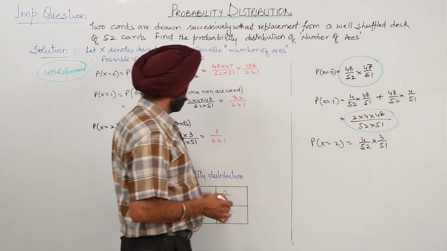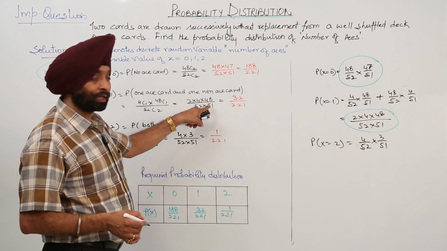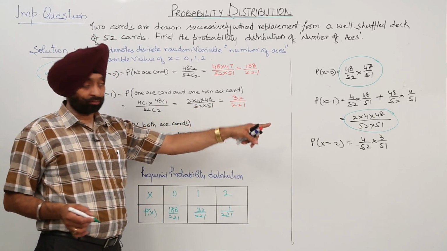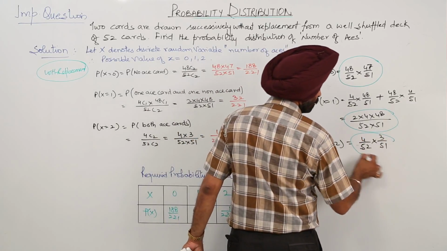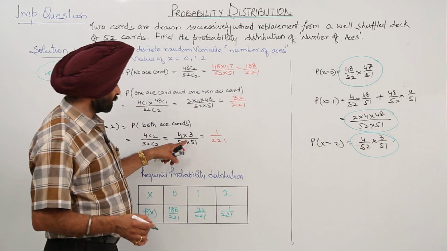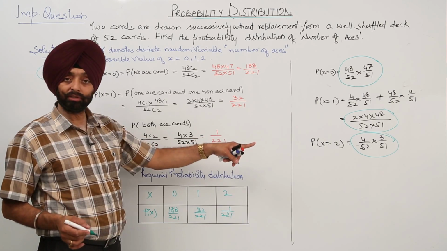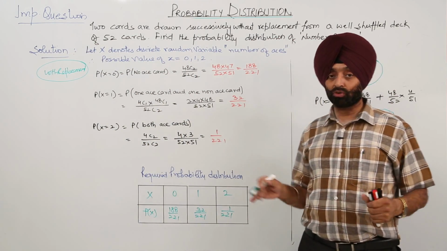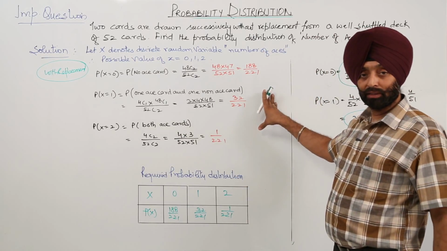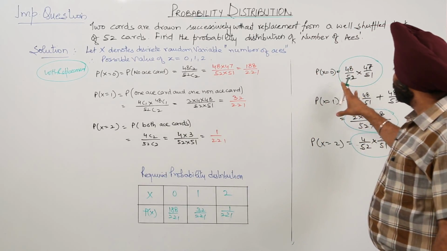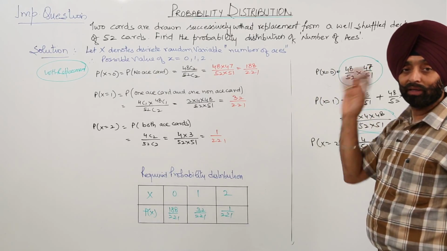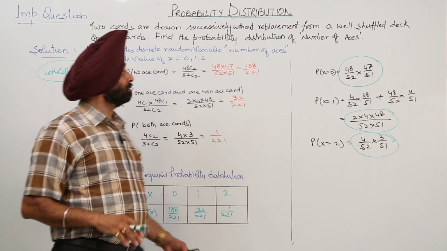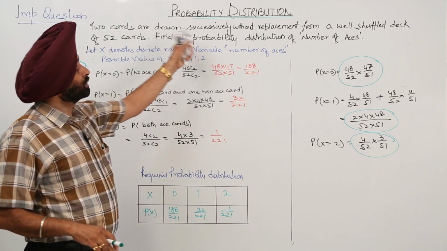This part is 2 times 4 times 48 upon 52 times 51, the same thing, either this one or that one. And lastly, 4 times 3 upon 52 times 51, the same thing. So if you are going to attempt this type of question, the best way is to move like this. If you go with the other method, then your writing should be very clear. So this was an important question when it was without replacement.